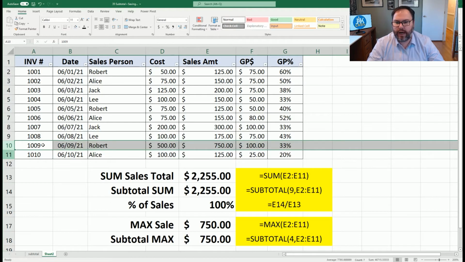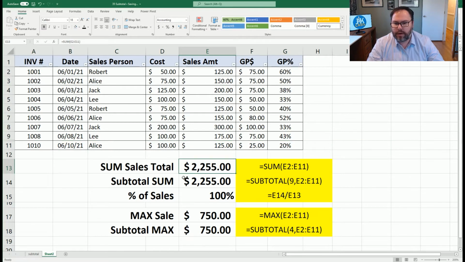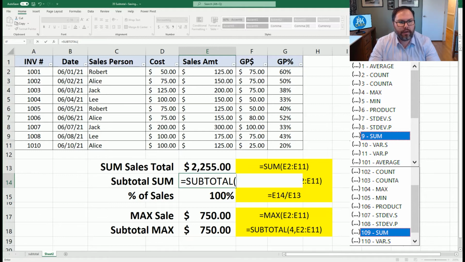Let's say we want to hide line 10 because that invoice is kind of an outlier. We're just going to hide it. We'll right click on that and say hide, because we don't want that to be included. But as we can see now, the sum and subtotal have not changed. Same thing with max and max subtotal. So why is that the case? Well, when we come into subtotal, 1 through 9 will include everything except for what is filtered.